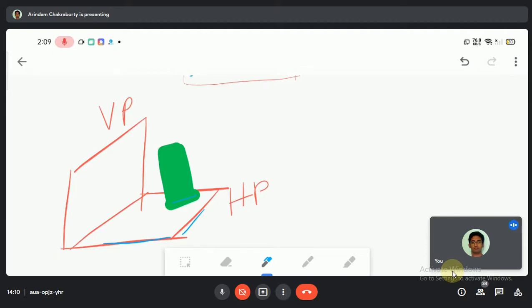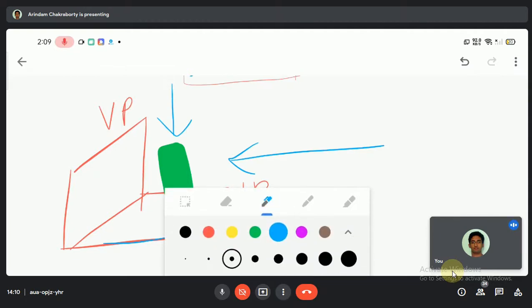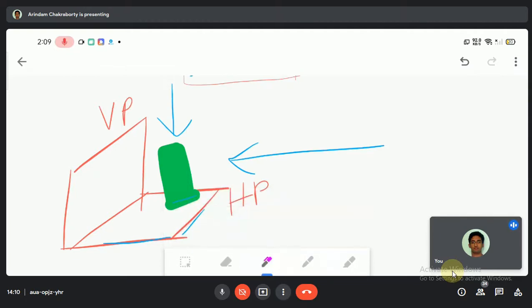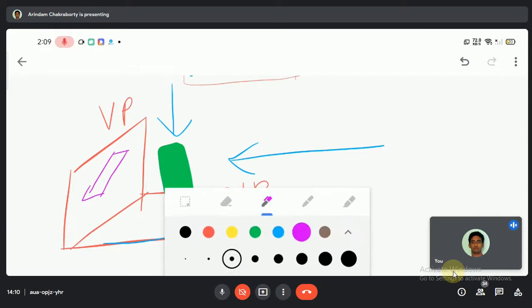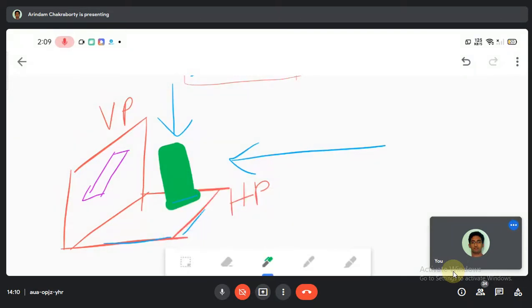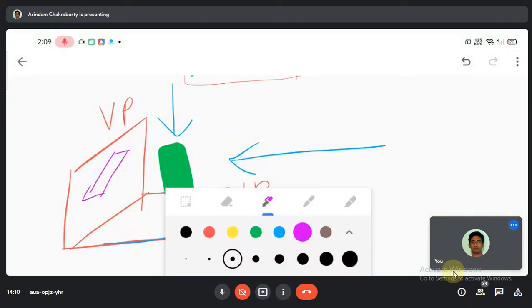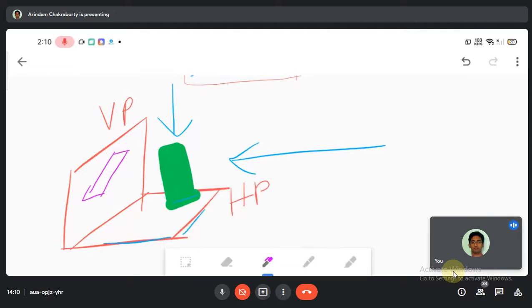Now if I apply a light in this manner and this manner, I will find two projections. What will be the first projection? Let me show you. The first projection will show me this type of tilting. The next projection on HP will show me, let me get the picture, this type of projection.